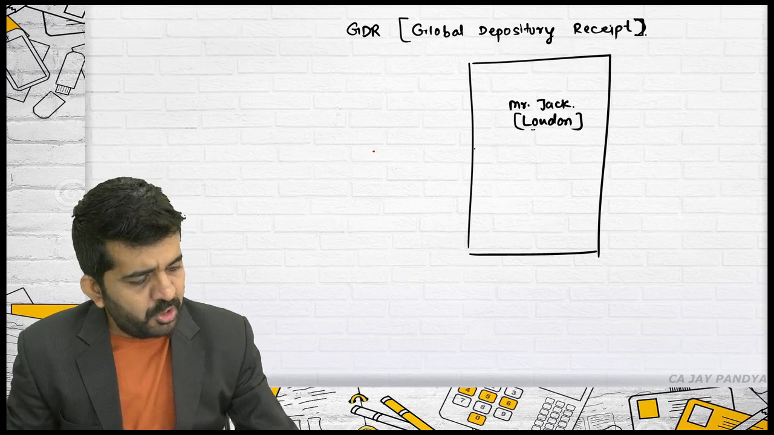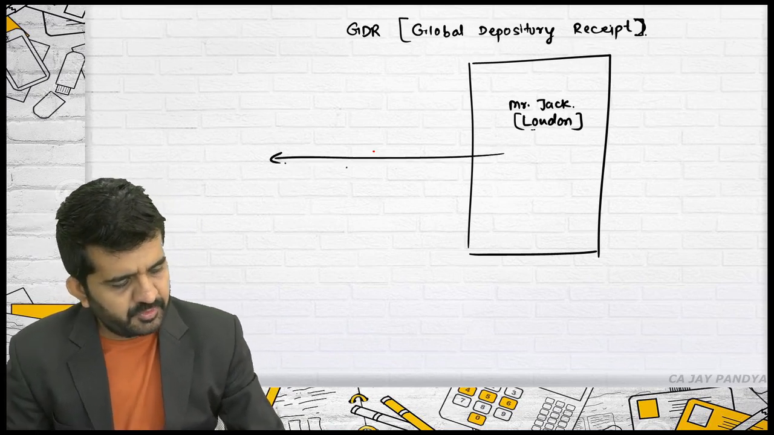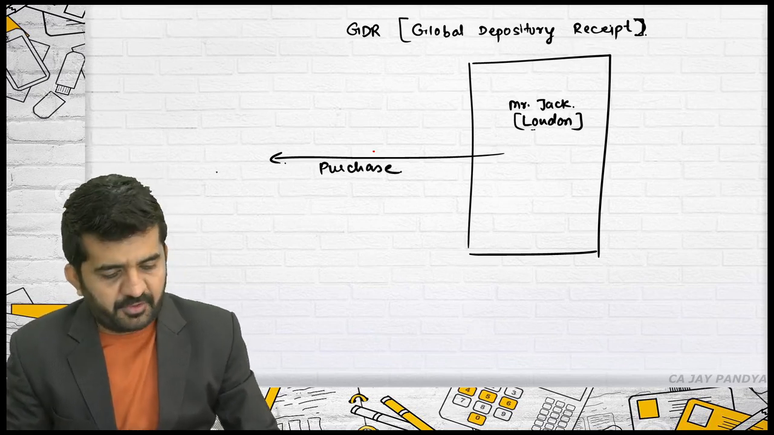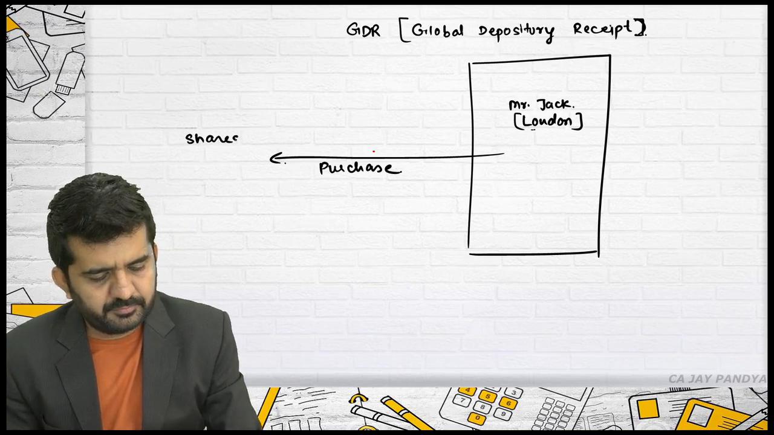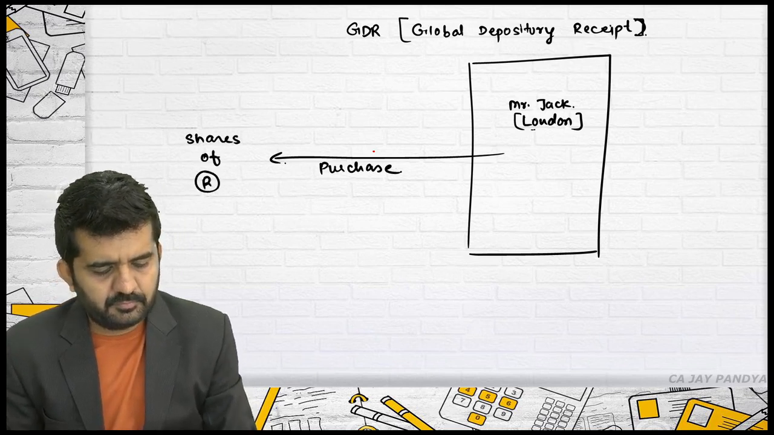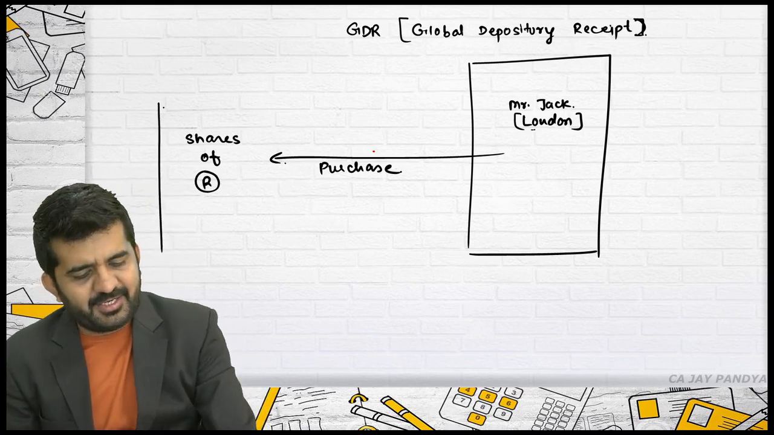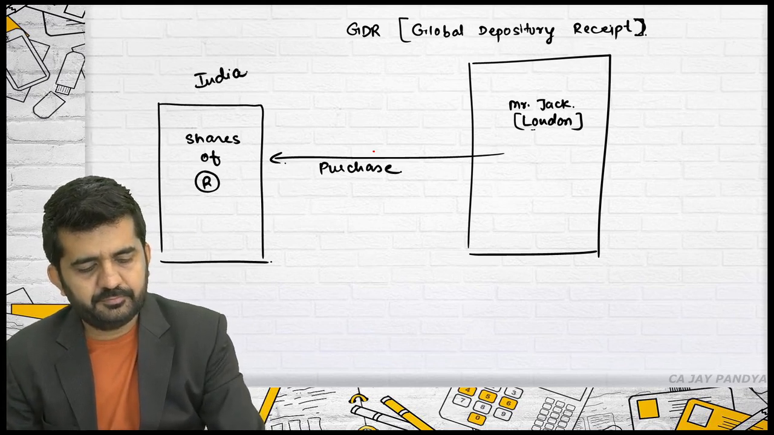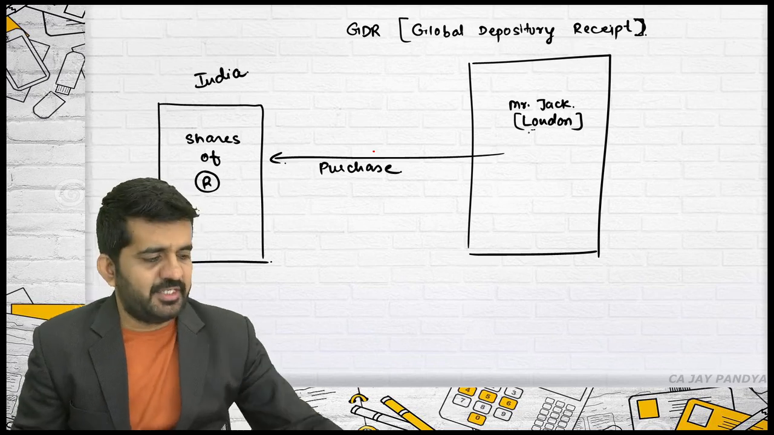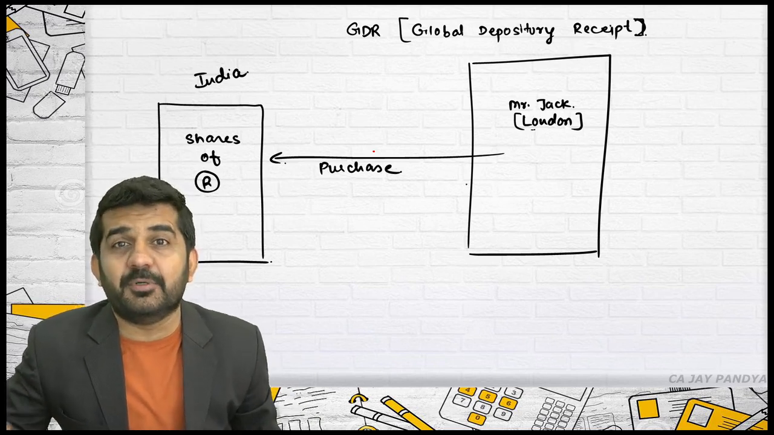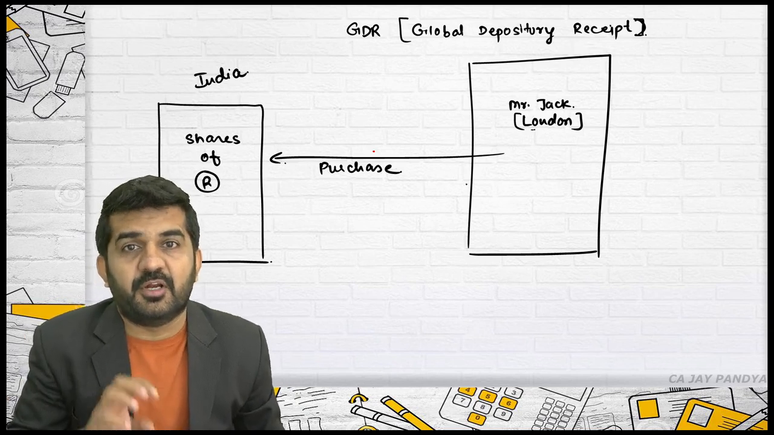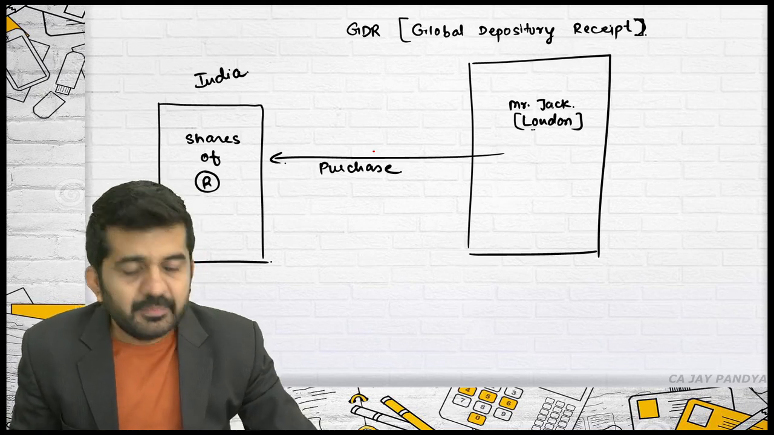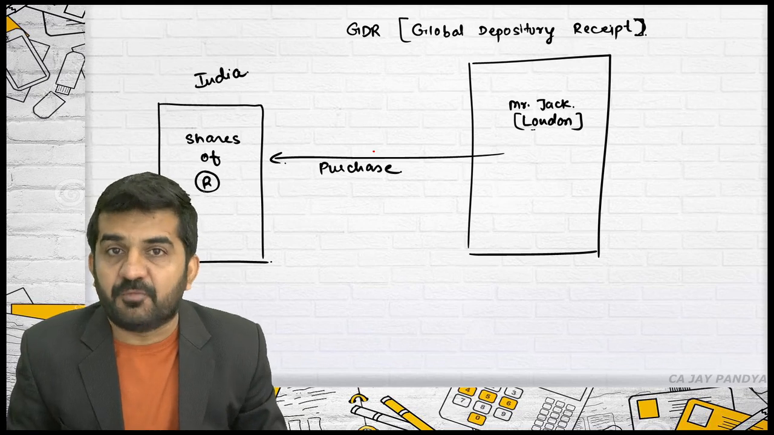Mr. Jack wants to purchase shares of Reliance. Now Reliance is listed in BSE NSE, which is in India. So the question arises whether Mr. Jack can directly purchase these shares of Reliance. The answer is no. Is it alright? Foreign direct investment is something else. Mr. Jack cannot directly purchase shares of Reliance.